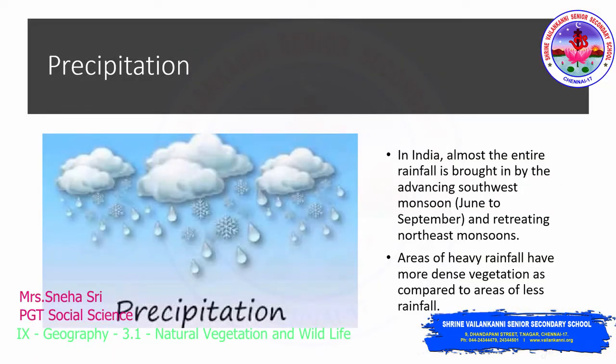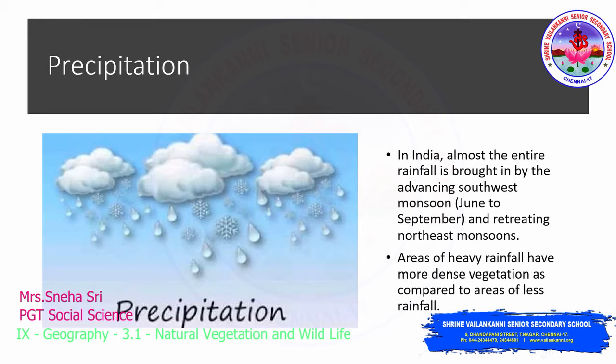Precipitation. Precipitation is one of the processes in the water cycle where water reaches the land in the form of rainfall or snowfall. In India, almost the entire rainfall is brought in by the advancing monsoons and retreating monsoons. Areas of heavy rainfall obviously have more dense vegetation than areas of lesser rainfall.